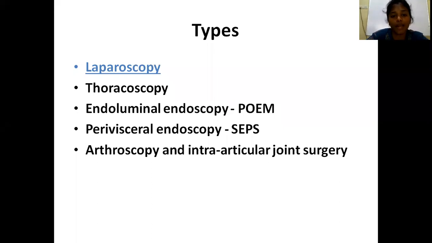So the different types of minimal access surgeries are laparoscopy, thoracoscopy, endoluminal endoscopy, example POEM for achalasia cardia, and perivisceral endoscopy. Examples are retroperitoneoscopy, mediastinoscopy, and SEPS for varicose veins, and the other one is arthroscopy and intra-articular joint surgery.